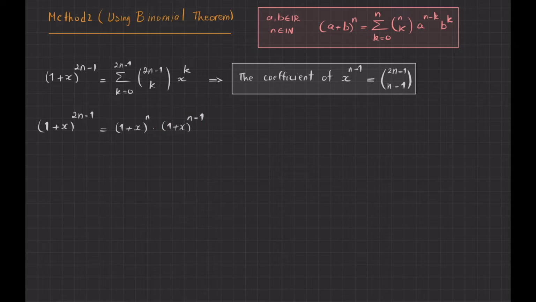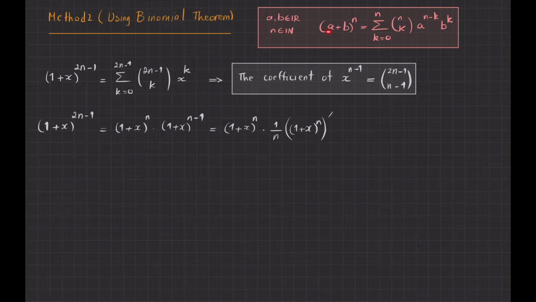So I would write it as this. 1 plus x to the power of n multiplied by 1 over n, 1 plus x to the power of n derivative. Yes? Why is that? Because if I take the derivative of that, it becomes n times 1 plus x to the power of n minus 1. This n and that 1 over n cancel, and I will have these two expressions that I had already. Okay. But now what I want to do, I want to use binomial theorem once more for this part.